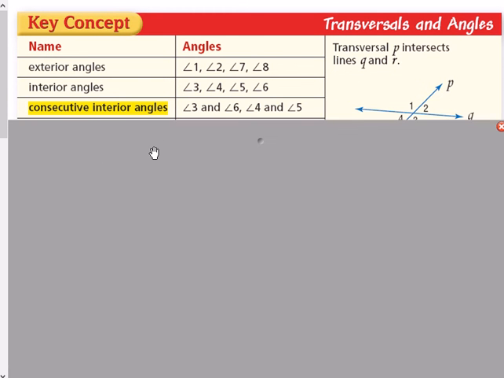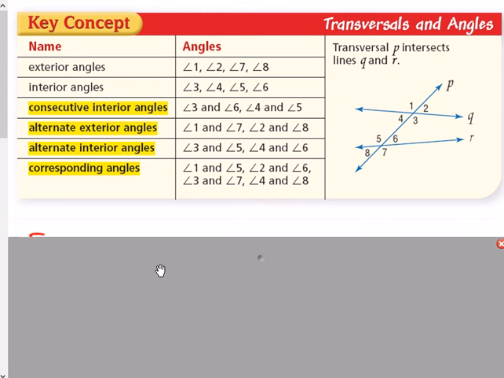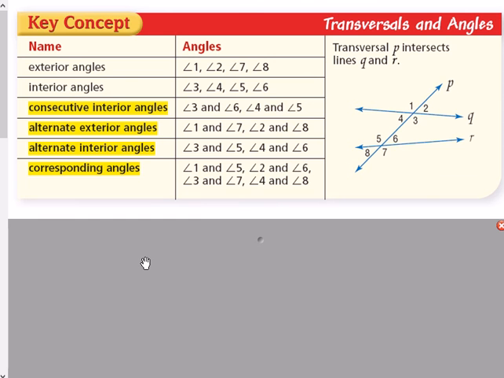Some more angle relationships. On the first slide, you saw already a few angle relationships. The difference here is that these angle relationships rely on there being three lines. Typically, two of the lines are going to be parallel. We'll get into that on the next slide. But you have two lines and then a transversal that intersects both of them, creating now 8 angles. You saw when we have just one intersection, there's 4 angles, but if we have 2 intersections, there's 8 angles.